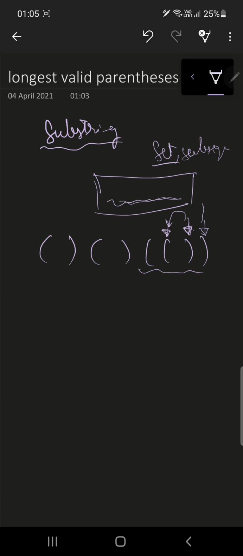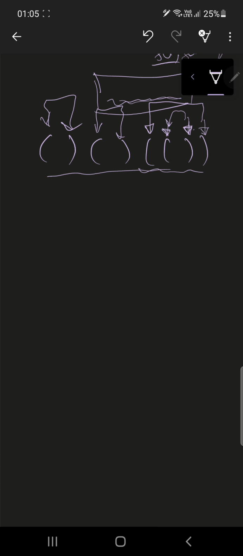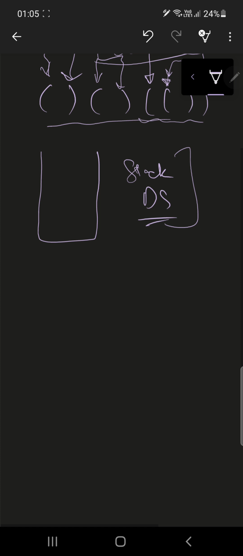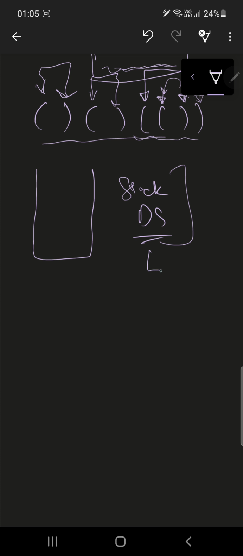So for this pair we will have this. These are basically examples of valid parentheses. Now, how can we solve this question? Generally, to solve questions of parentheses, we take a stack. So in this question as well we are going to use the stack data structure. How does the stack, which is LIFO, last in first out, help us here?